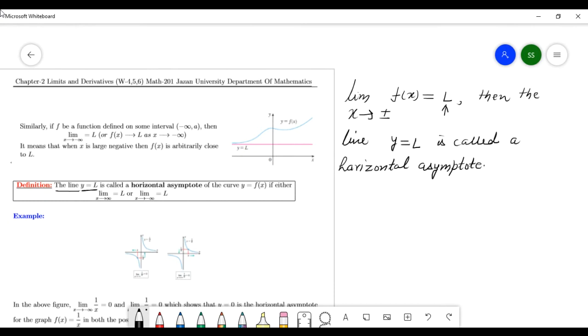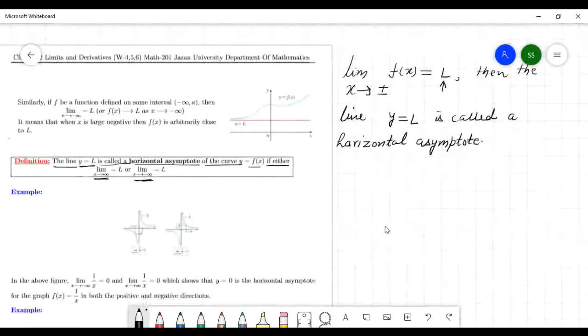The line y equals L is called a horizontal asymptote of the curve y equals f(x) if either the limit as x goes to infinity is equal to L, or the limit as x goes to minus infinity is equal to L. Then this line is called a horizontal asymptote. Remember this.